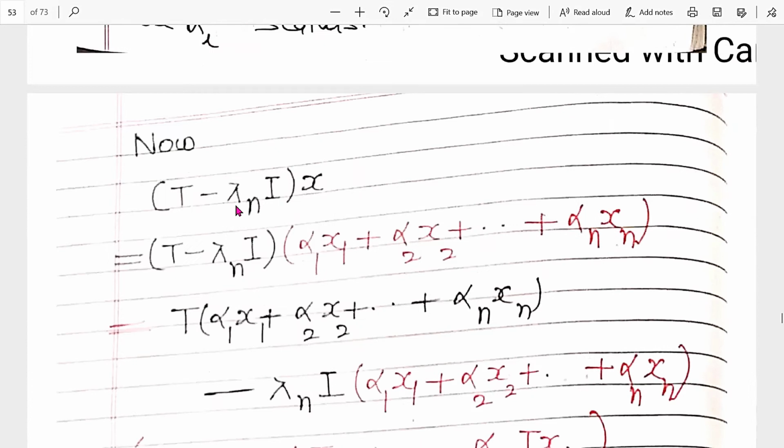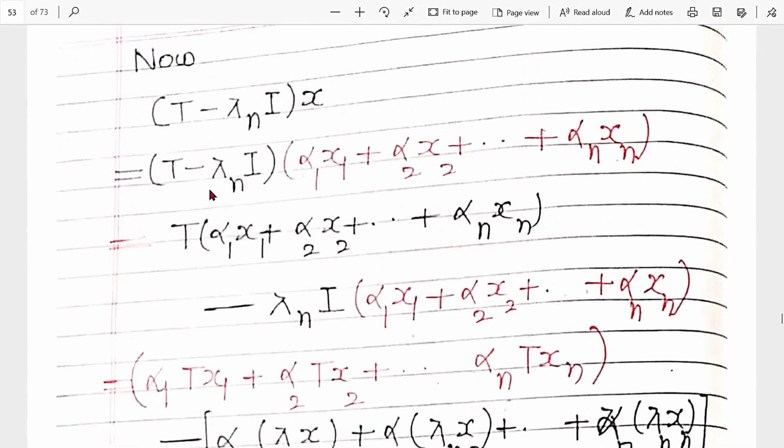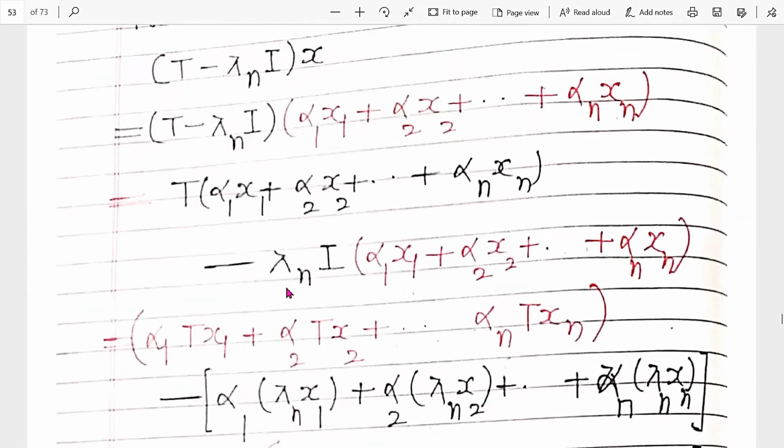Now, (T − λₙI)(x). Now substitute the value of x. So that is a linear combination that we have written in this form. Now this is T, the first operator T, so this is of this form. And the second step is minus λₙI of this.